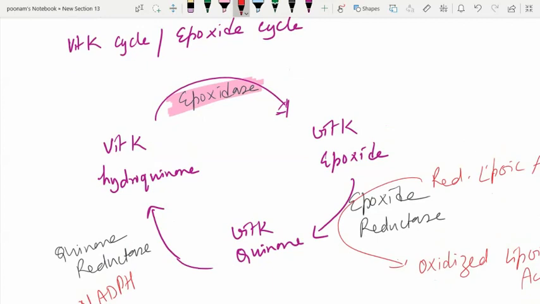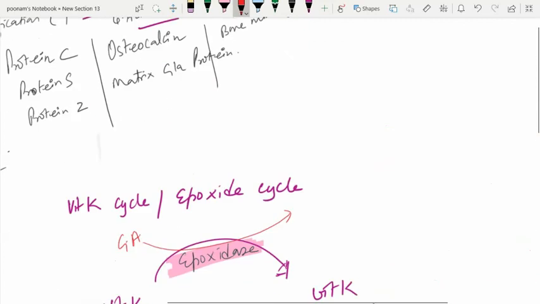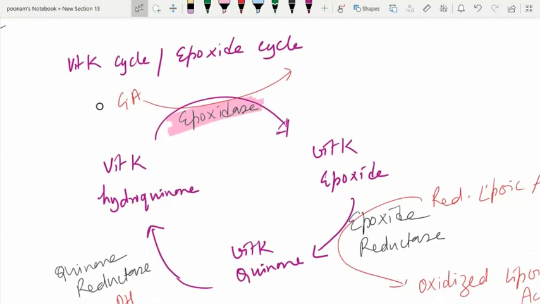Because as a byproduct of this epoxidase activity, the glutamic acid of these proteins which I have enumerated here undergo negativity. Please try to understand glutamic acid. This is the alpha carbon, this is the beta carbon, this is the gamma carbon.